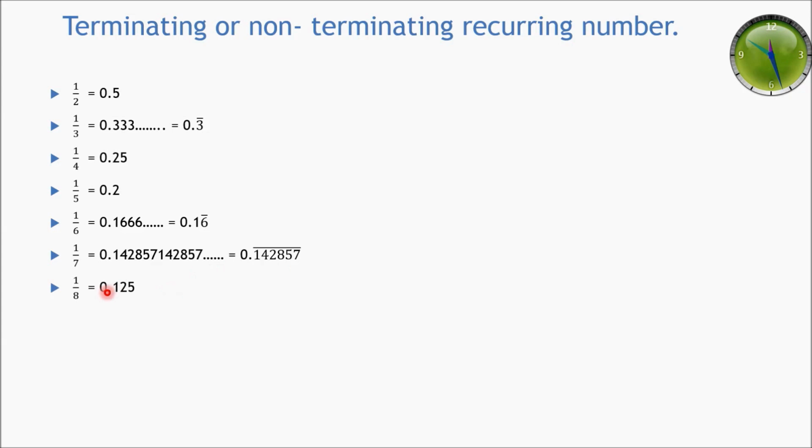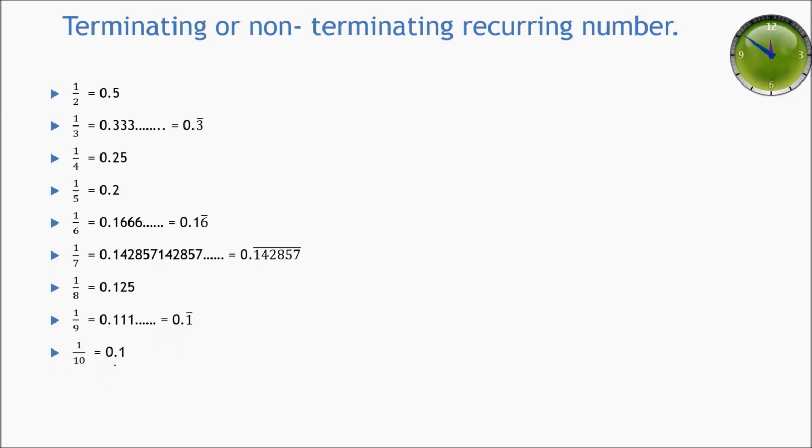Similarly, the decimal expansion of 1 upon 8 is equal to 0.125. The decimal expansion of 1 upon 9 is 0.11111 and so on, which is why we write it as 0.1 bar. And the decimal expansion of 1 upon 10 is equal to 0.1.